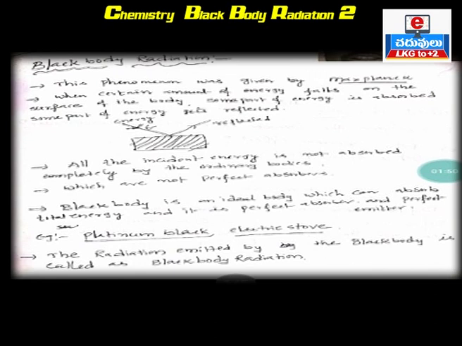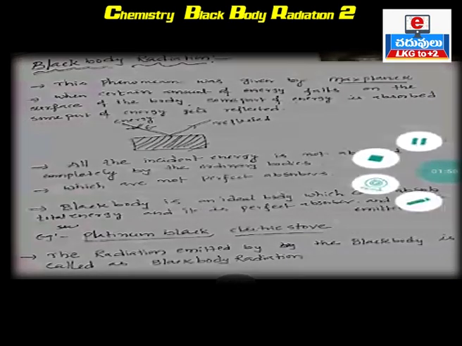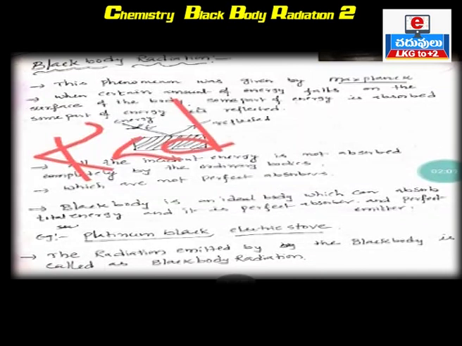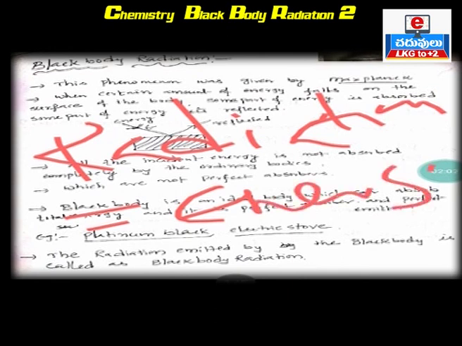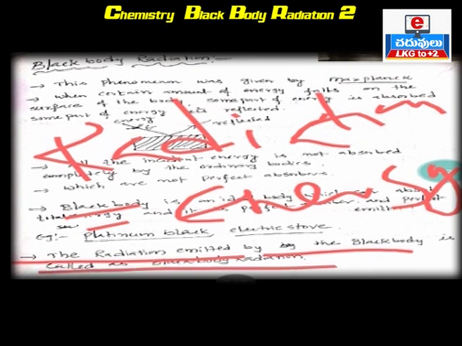Till now we have discussed the black body. Now, what is the definition of black body radiation? Radiation is nothing but energy. Clear? The radiation emitted, emitted means released. The radiation emitted by the black body is called black body radiation. Okay, remember that.